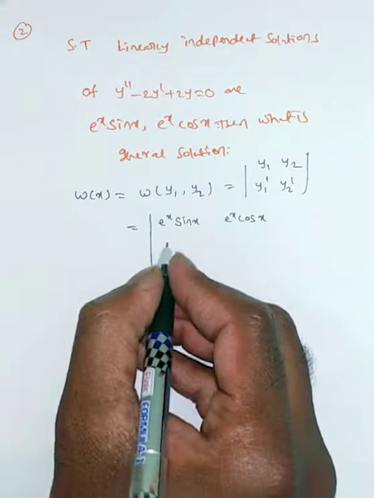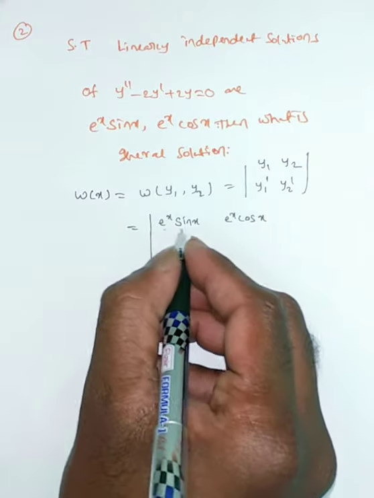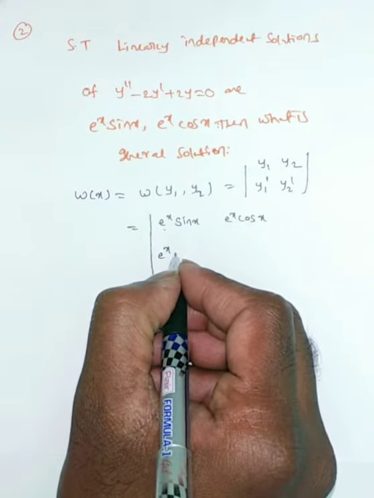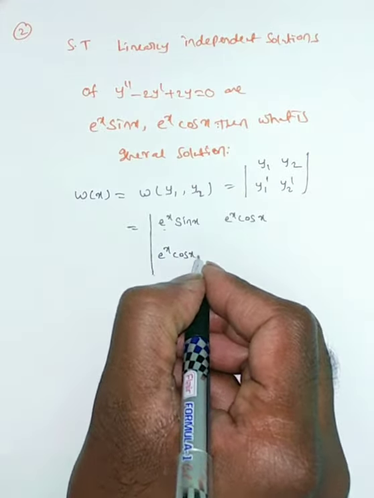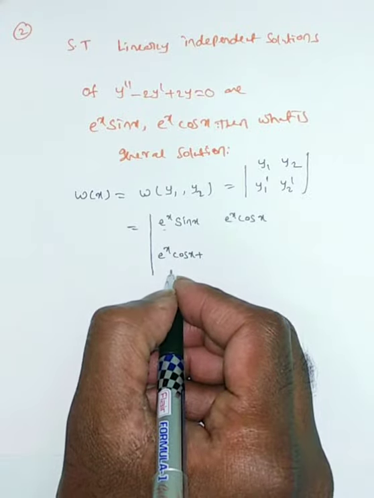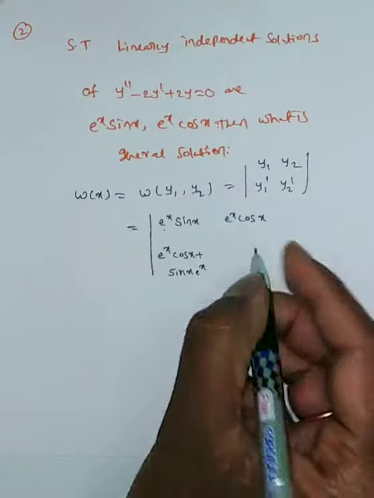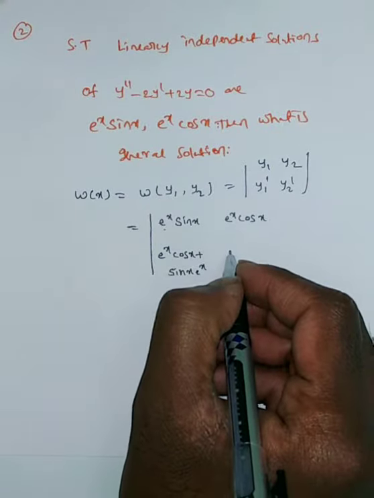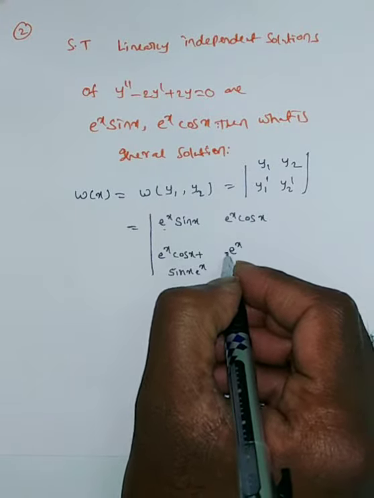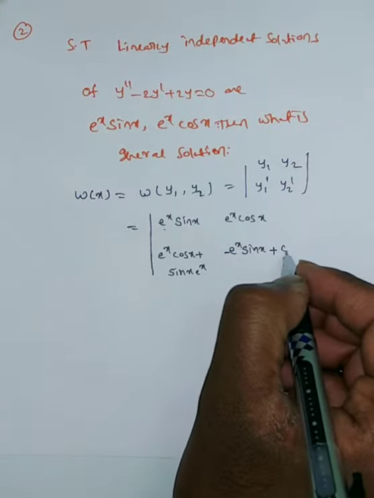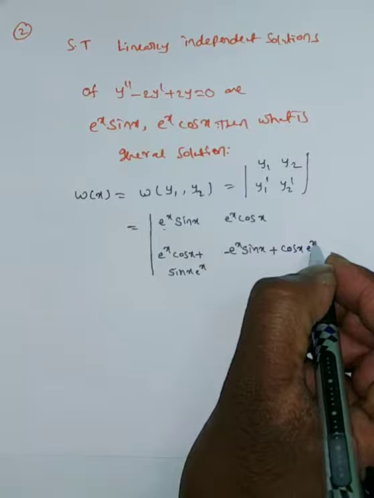The derivative of e power x sin x, by the UV formula, is e power x into cos x plus sin x into e power x. And the derivative of e power x cos x is e power x into minus sin x plus cos x into e power x.